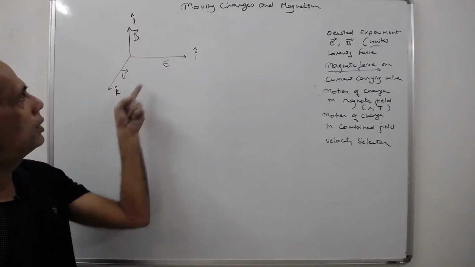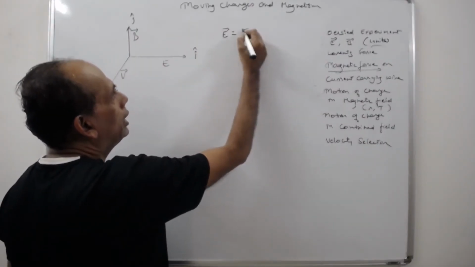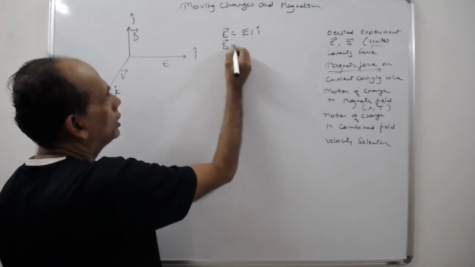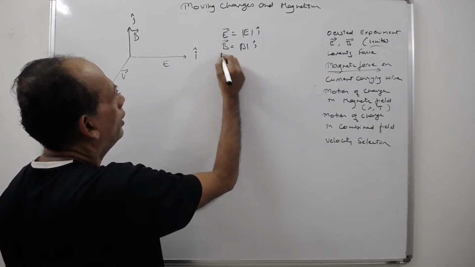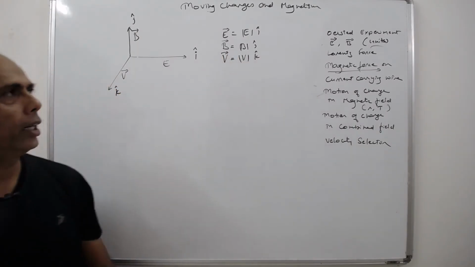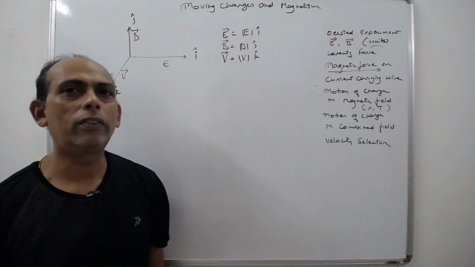So we have three unit vectors. We have the E vector equal to E magnitude i cap, and the B vector equal to B magnitude k cap. If you are aware of vectors, you must be aware of all these things. A vector is equal to its magnitude times the unit vector, right?